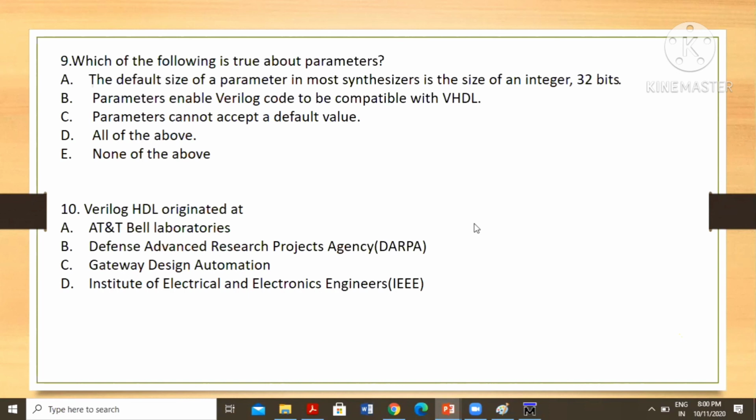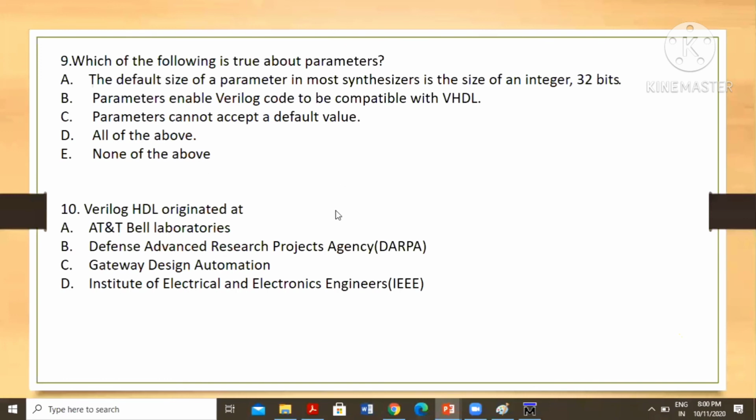Parameter is like a constant which we don't want to modify. In case you want to modify it further, we can modify it using the parameter. We are using it for reusability. In FPGAs we have the reusability concept.